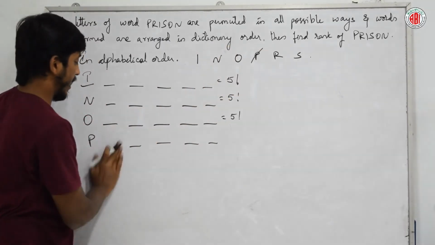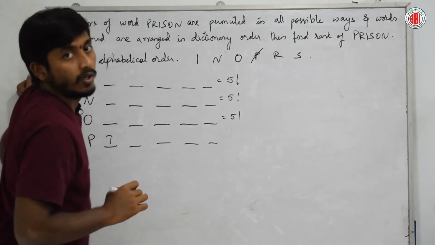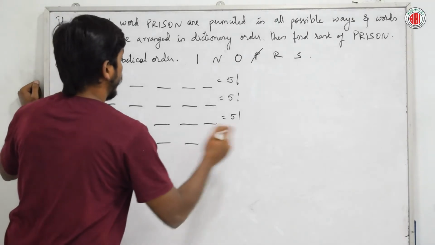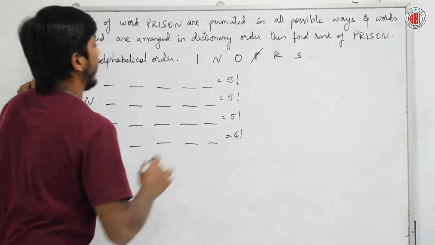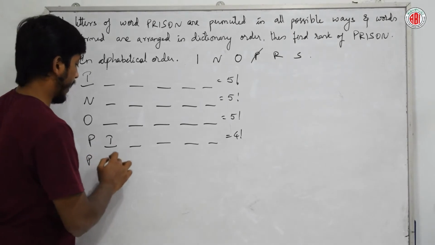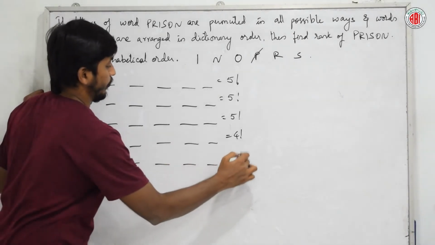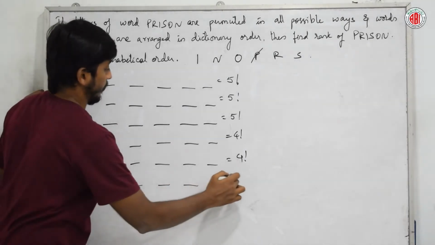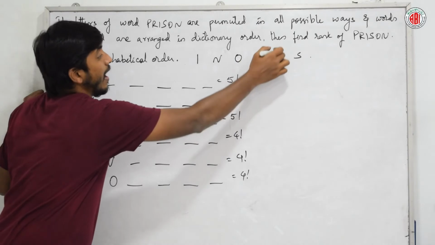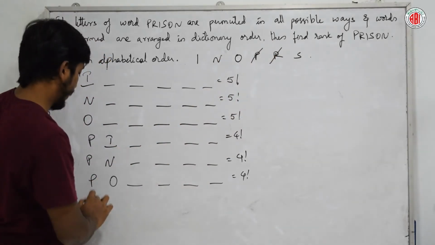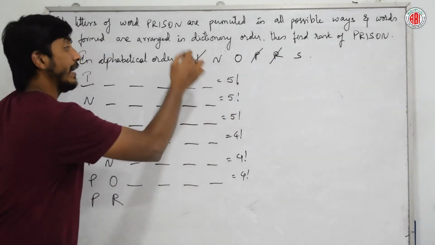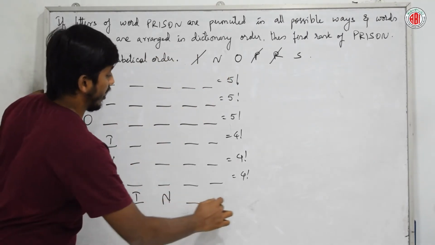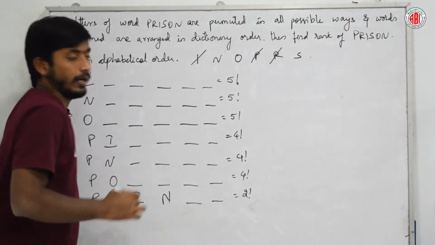The next letter is I. Okay, I is not our next letter, so we are left with 4 factorial. Next, P, N. No, it is also not possible. Next, P, O. It is also not possible. Next is P, R. Yes, it's possible. P, R. Next, I is also possible. N, no, that is not our word. So I will be left with 2 factorial.